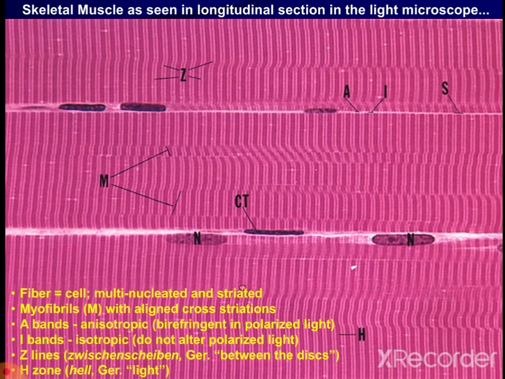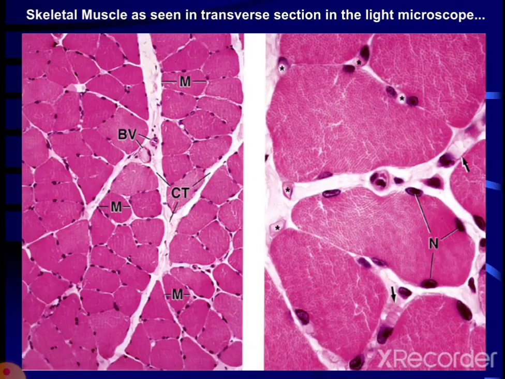This is the histological image of the skeletal muscle fiber. Here we can see the light and the dark bands and the nucleus, N for nucleus, which is at the periphery of the skeletal muscle. Here also we can see the A bands, that is anisotropic bands, I band, which is the light band, M lines, Z lines, H zones, H for H zone, which are demarcated in this image.